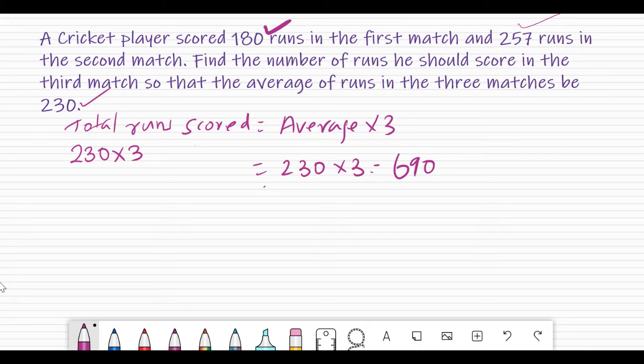So there is not much unknown quantity. We know the runs already scored. How much does it come to? 180 plus 257. Correct? That is the already scored, which is equal to 437.